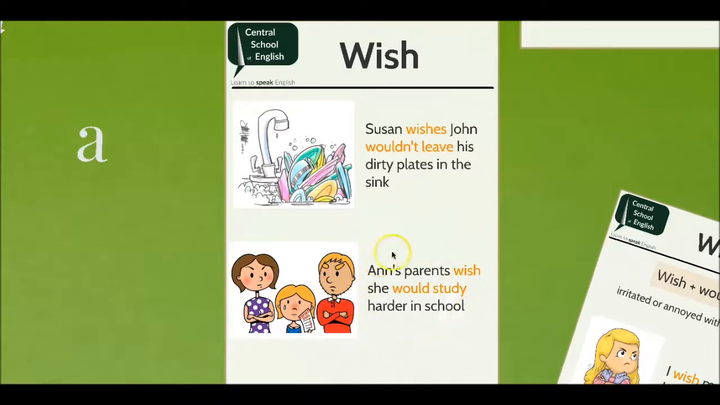Anne's parents wish she would study harder in school. In this sentence, Anne's parents are irritated with her behavior. They would like her behavior to change. They'd like her to study more.